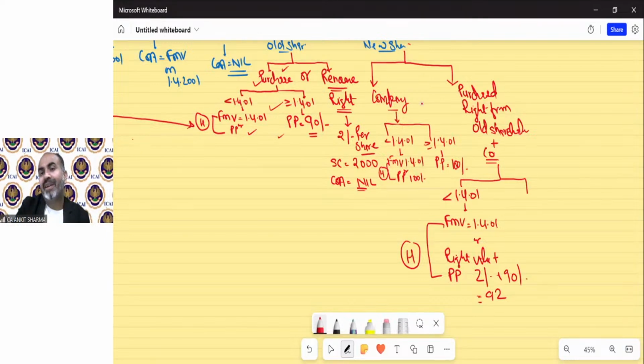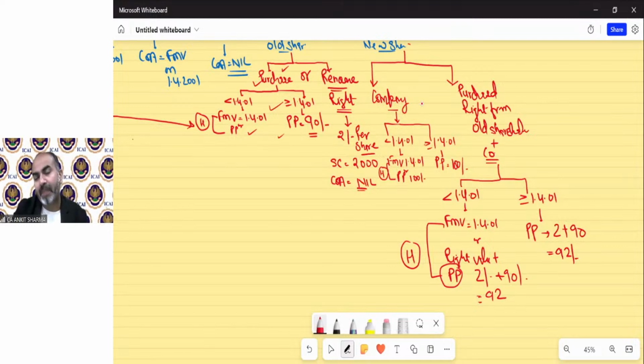So if you get the right from the old shareholder, then the company will offer you that share for the same value it was about to offer to the existing shareholder. So the purchase price will be right value plus 90 rupees, which he is going to pay to the company, whichever is higher. If it is on or after 1/4/2001, then only the purchase price, and that will be 2 plus 90 in our example, that is 92 rupees. So you can see the same provision repeats 4 times.